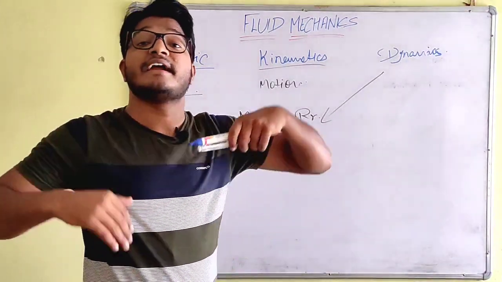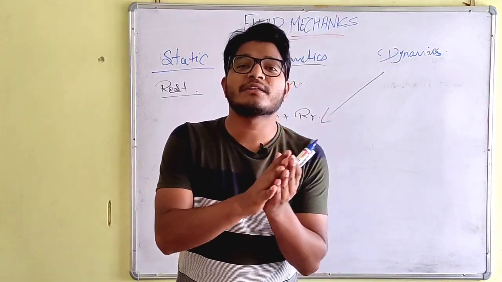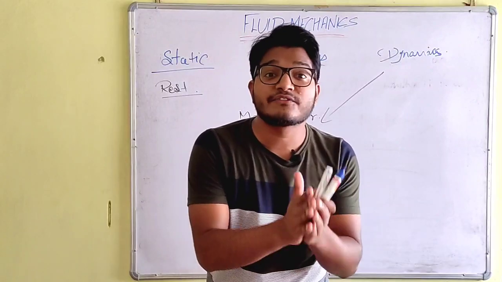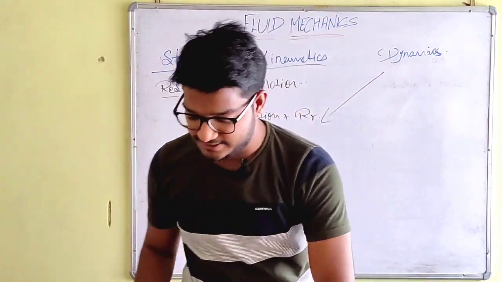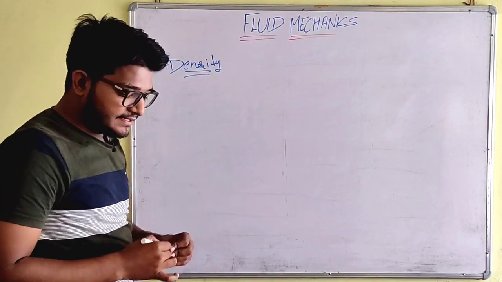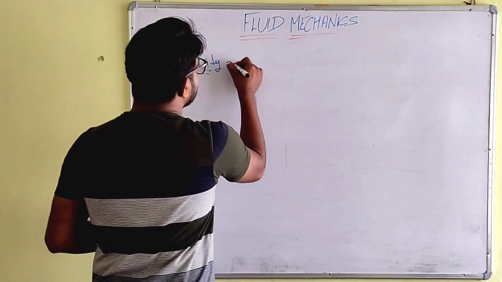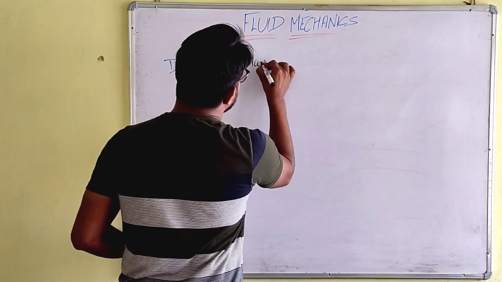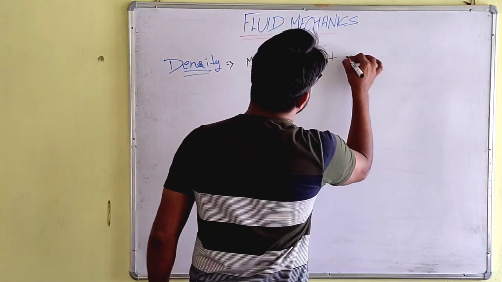So now let's get further into the basic terms and basic things in fluid mechanics we need to understand before we start this subject. So let's get started. Density. What is density? Density is mass per unit volume.